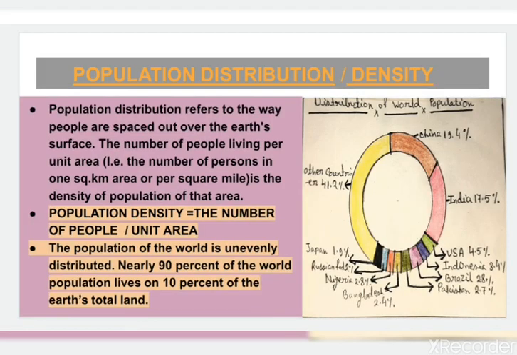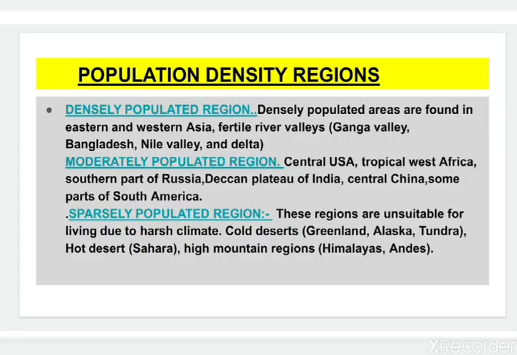So I repeat again, the number of persons in 1 square kilometer area or per square mile is the density of population of that area. See the formula I have mentioned here: population density equals number of people divided by unit area. Remember, the population of the world is unevenly distributed, as you can see in the diagram. Nearly 90% of the world population lives on 10% of the earth's total land.